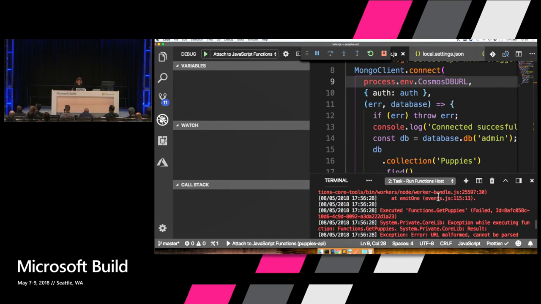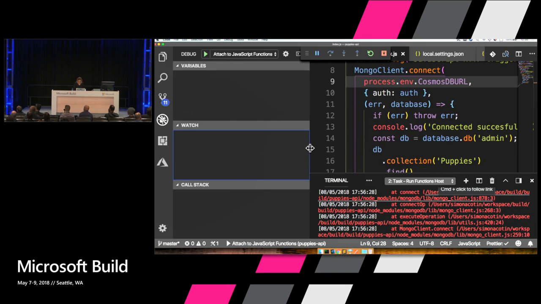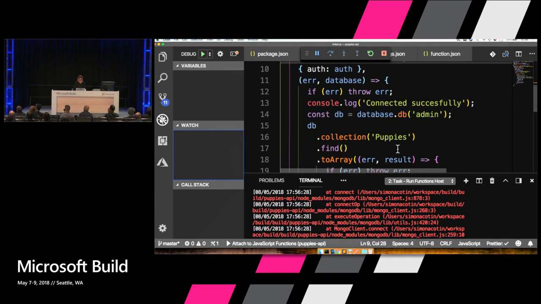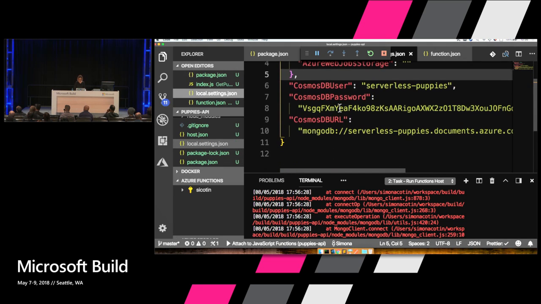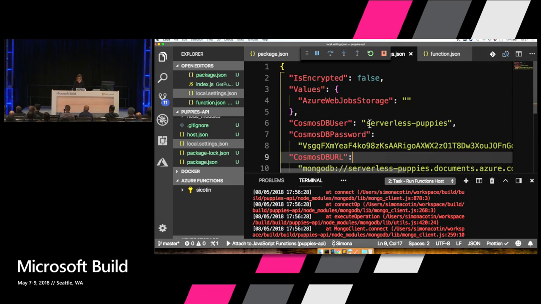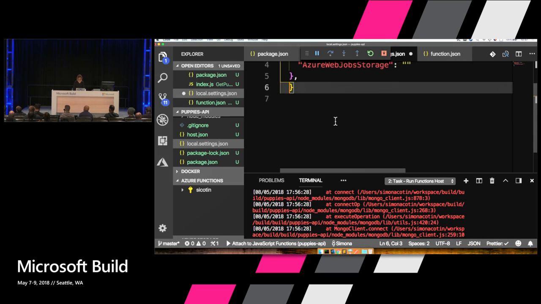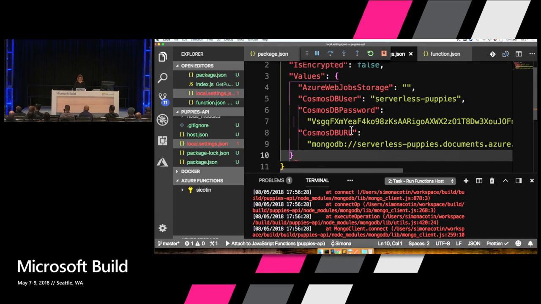Okay. Cosmos DB. Which values? It does? Oh, yeah. I've stored them outside values. Perfect. Thank you.